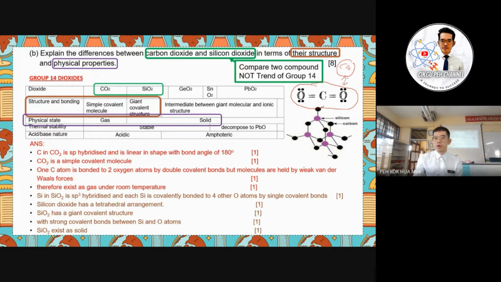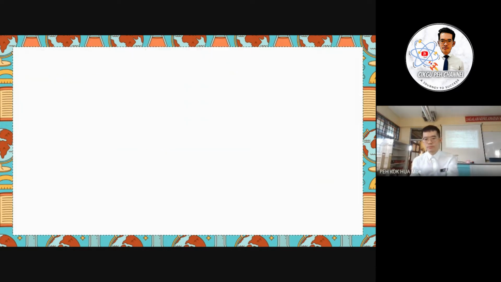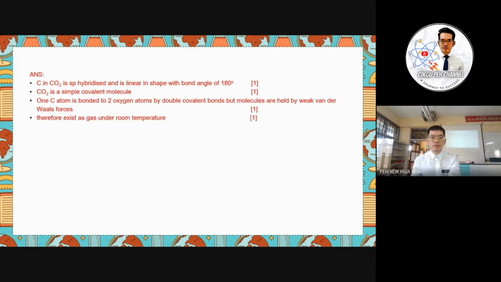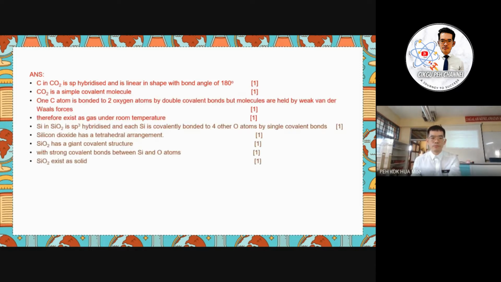But here, all the SiO2 will be held by the covalent bond. So we discuss silicon and oxygen here. Here the answer accepted will be already stated. Okay, in total here we have about 9 reference scheme points.